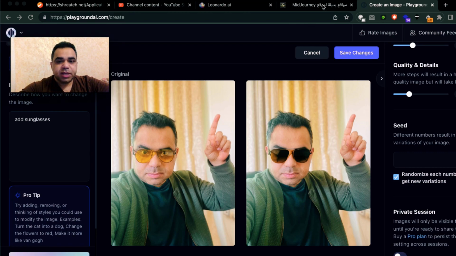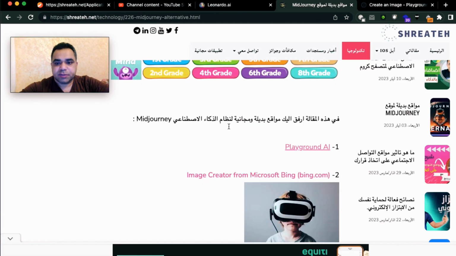you need to read the terms of use of these websites. Some websites add watermarks, some don't allow you to use the images generated by such AI for commercial use. So you need to read terms of use for sure, guys.